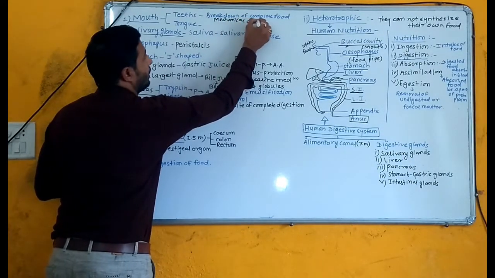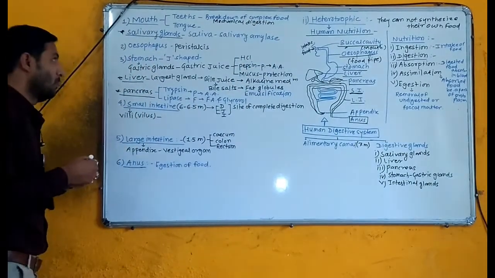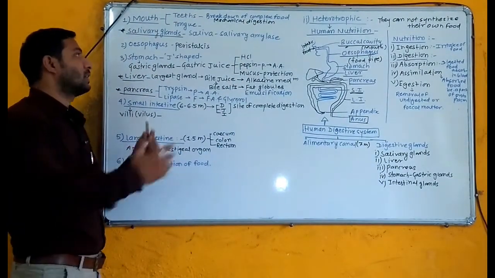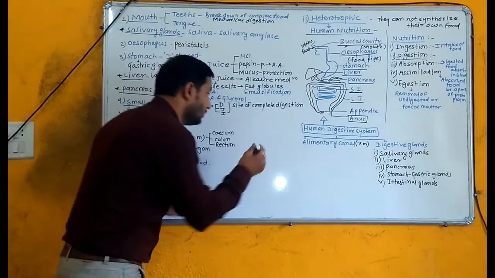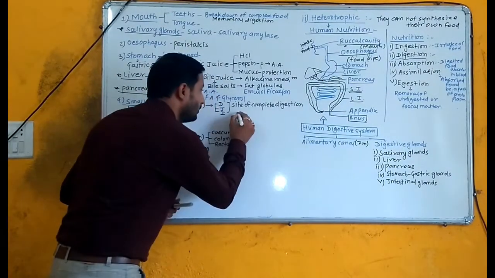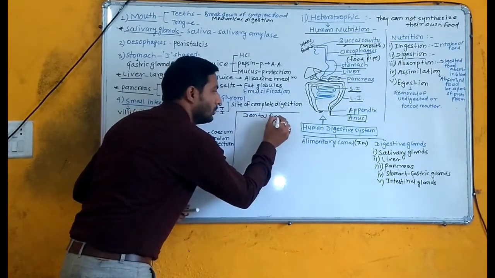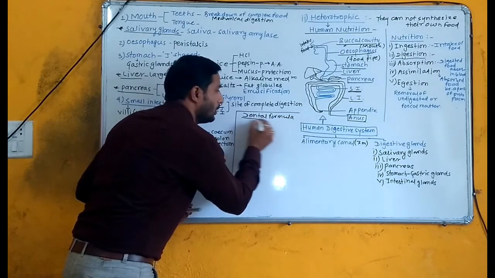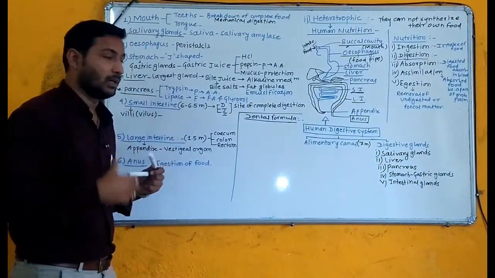If we are asked how many teeth are present in our mouth, here I am going to explain the dental formula, which represents how many teeth are present in our buccal cavity or mouth.